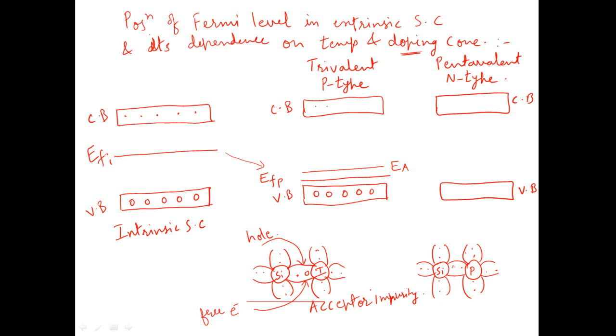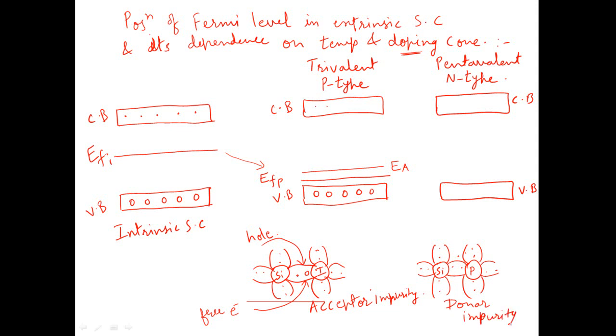Out of these 5 electrons, 4 electrons will form covalent bonds with the nearby silicon structure, but 1 electron will remain free. So this free electron is the excess electron which remains free for conduction, and since this impurity donates 1 free electron for conduction, the addition of this pentavalent impurity is also known as a donor impurity.